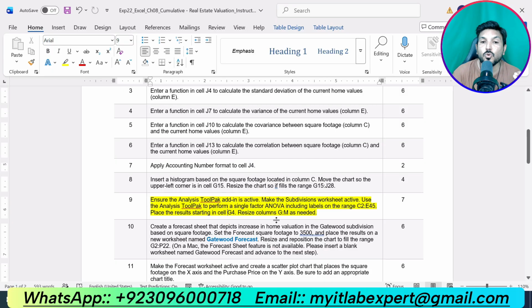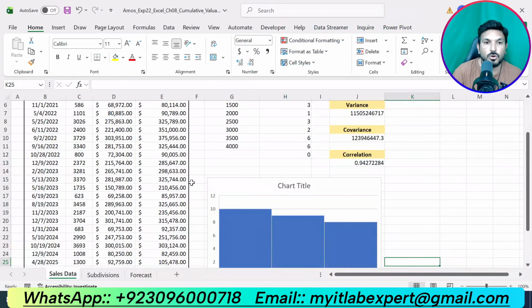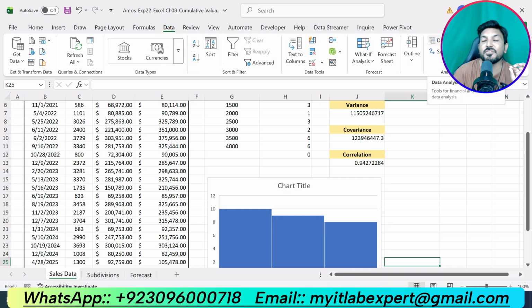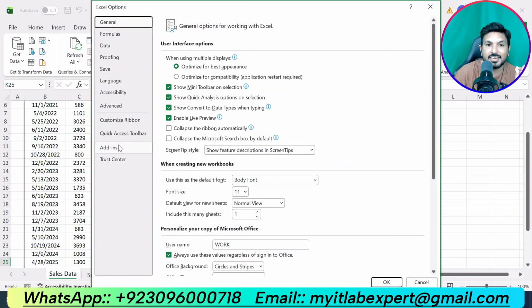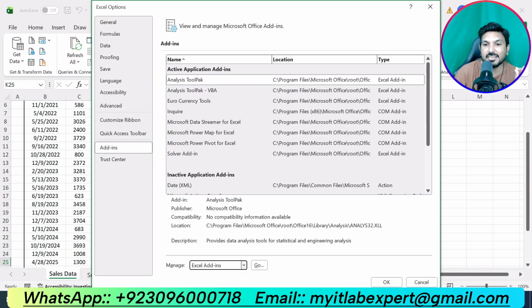Ensure the Analysis ToolPak add-in is active, make the Subdivision worksheet active, use the Analysis ToolPak to perform a single factor ANOVA including labels on the range C2 up to E45, place the result starting in cell G4, resizing the columns G to M as needed. So you should make sure you have Data Analysis here. If in your case it is not here, go to the File tab, go to Options and click Add-ins. Here select Excel Add-ins, click OK.